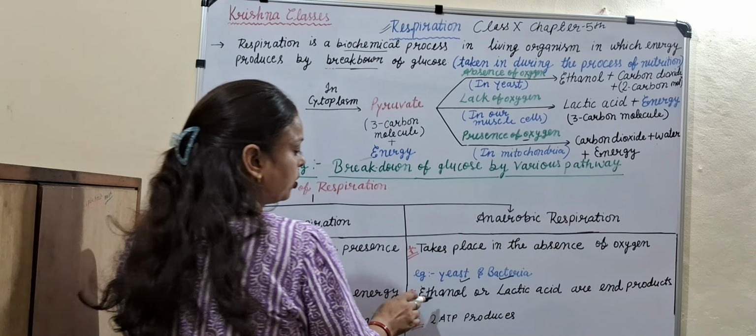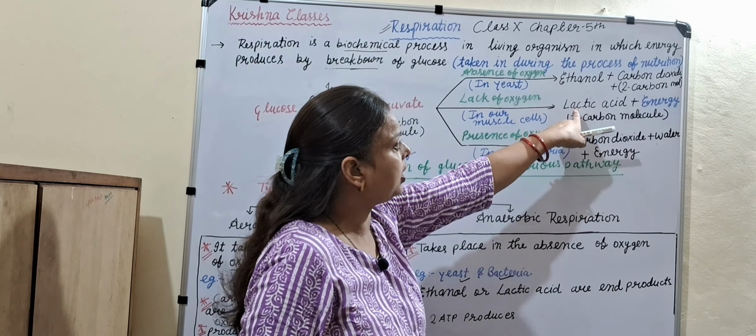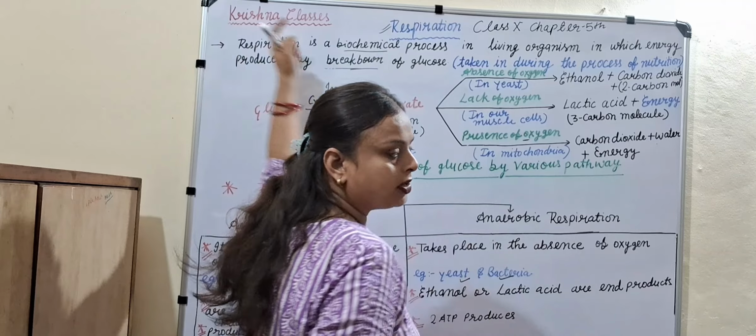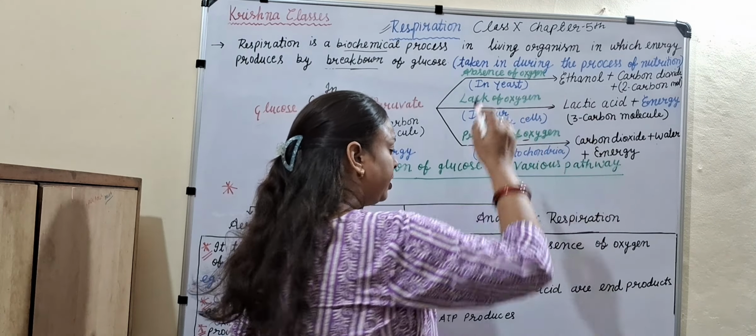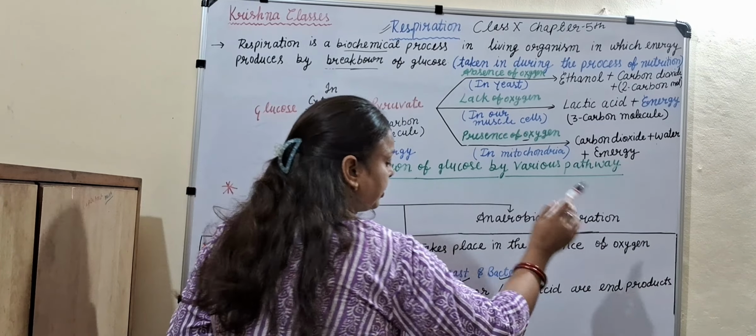And what is the end product of anaerobic respiration? You can see very easily: ethanol and lactic acid, because here is absence of oxygen, lack of oxygen, it means anaerobic respiration. So ethanol or lactic acid are the end products of anaerobic respiration.